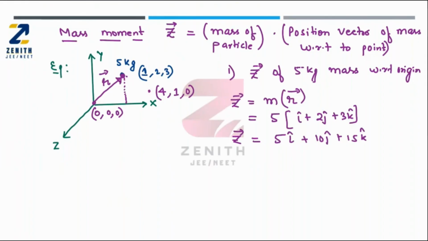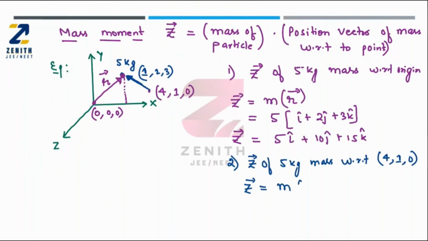It is lying in the xy plane. Now, I want to calculate the mass moment of this 5 kg mass with respect to (4, 1, 0). So again, according to the definition, the mass moment of this 5 kg mass with respect to (4, 1, 0) is nothing but m into r1 vector. Mass is 5 kg only.